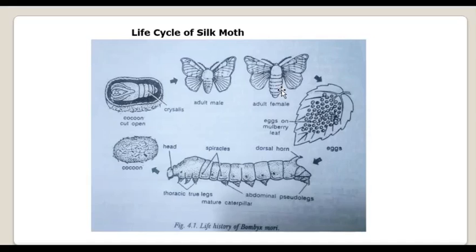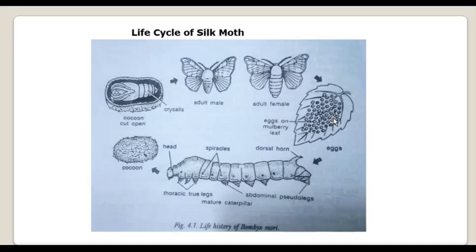You can see here 350 or 550 eggs can be laid by a female. So they have an enormous capacity of egg laying. These eggs are minute, rounded, and laid in clusters on the surface of the leaves. Here in this picture you can see small rounded eggs laid on the plant leaves in the form of a group or a cluster.